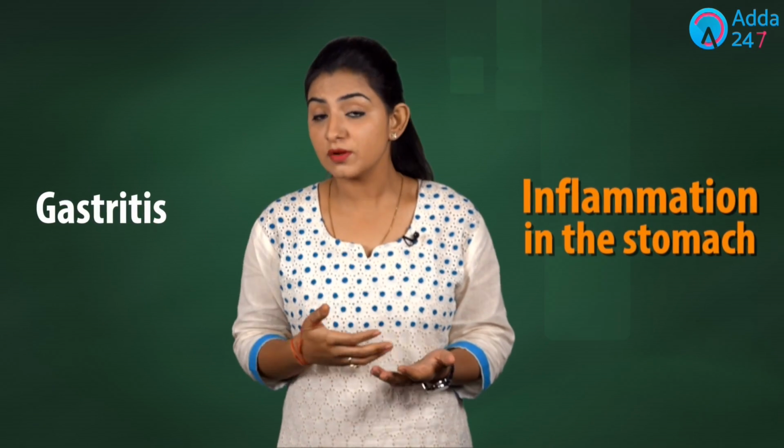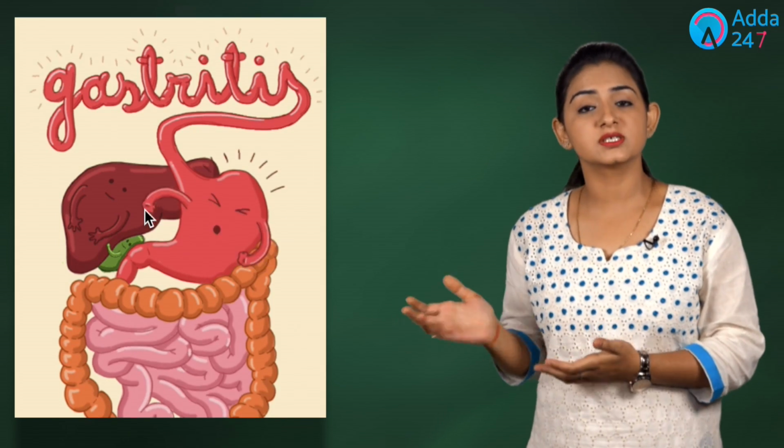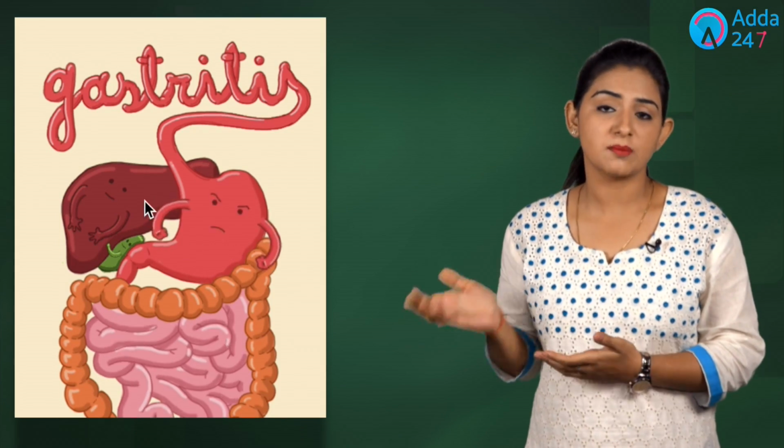The next root word for today is gastro, and gastro is related to stomach. If we talk about gastritis, gastritis is a condition when we have inflammation in our stomach. For example, you can see in this picture, this person is suffering from inflammation in his stomach lining, that is gastritis. Last is gastronomy, and gastronomy means study of food. So for example, you can see this picture.